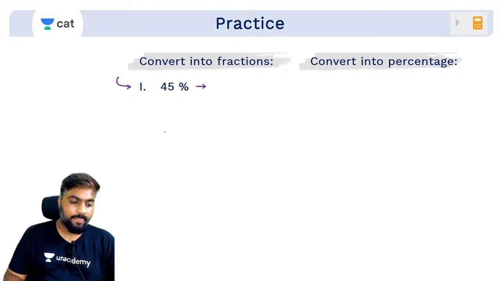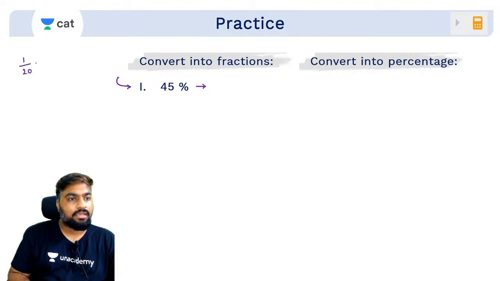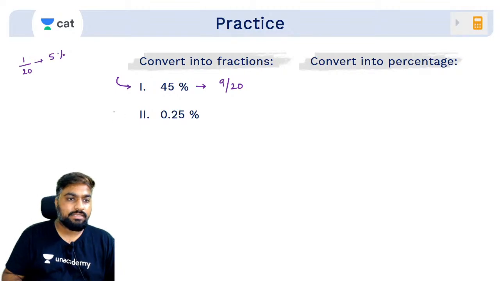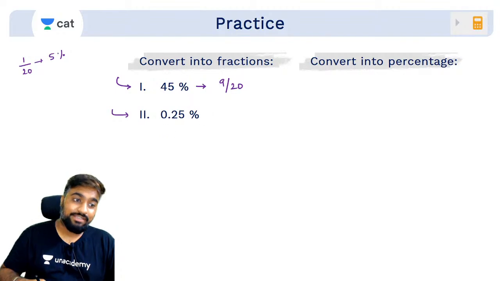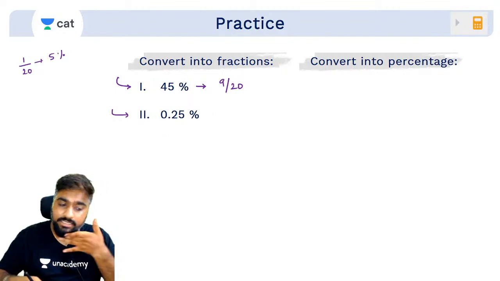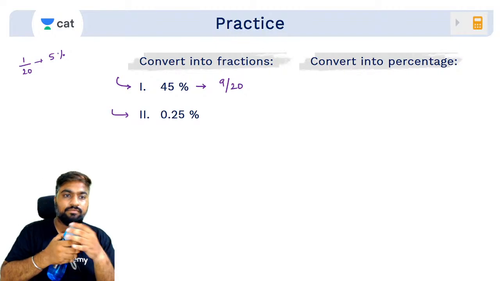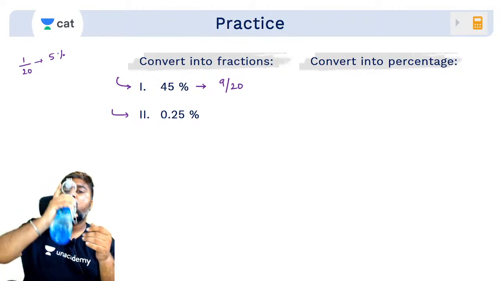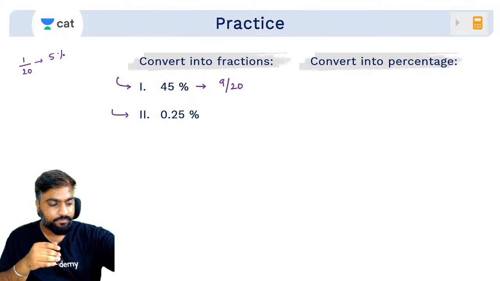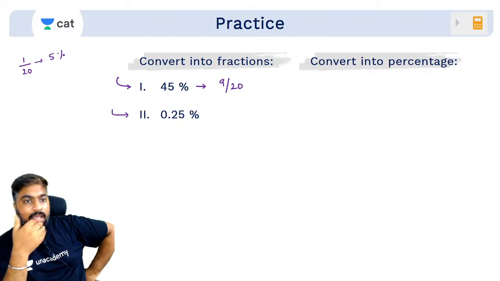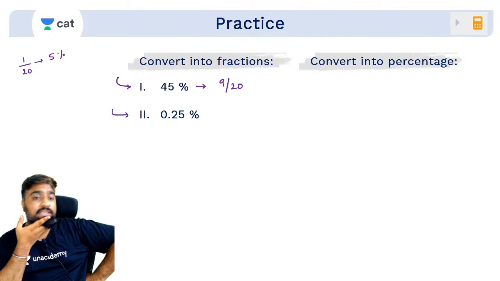क्या होगा? 9 by 20. Very good. So 1 by 20 is 5%. 1 by 20 is 5%. So into 9, 9 by 20. Beautiful. Try this. 0.25%. Not 25%, 0.25%. जल्दी try करो. How much will be 0.25% in terms of fractions?